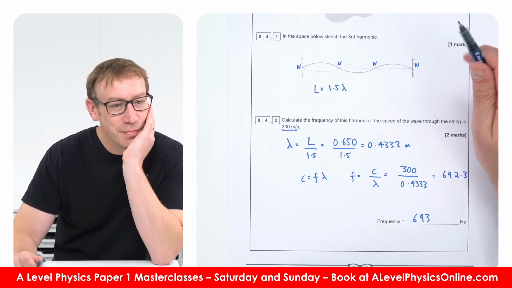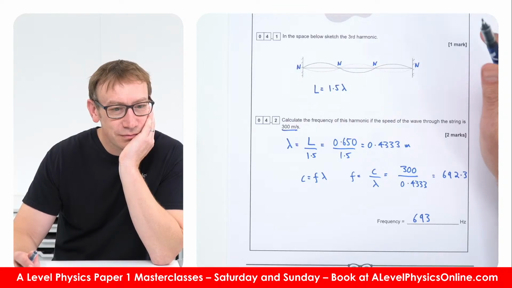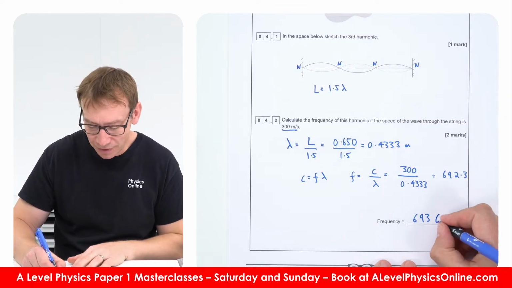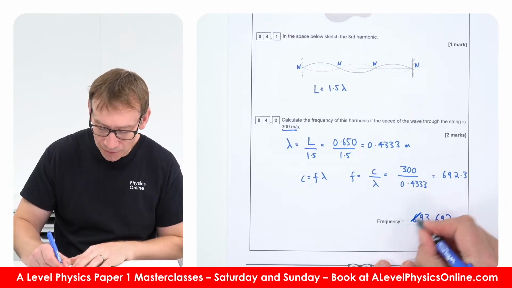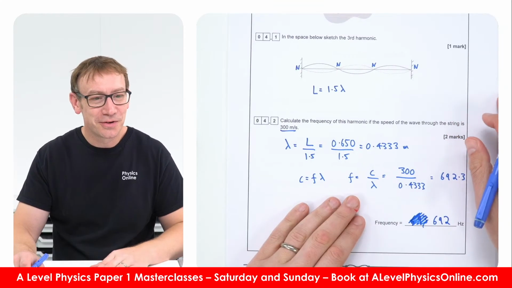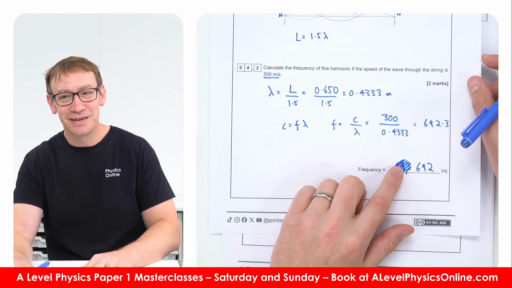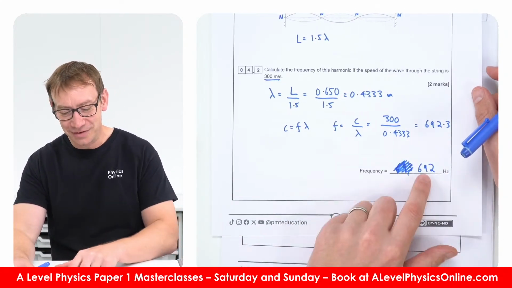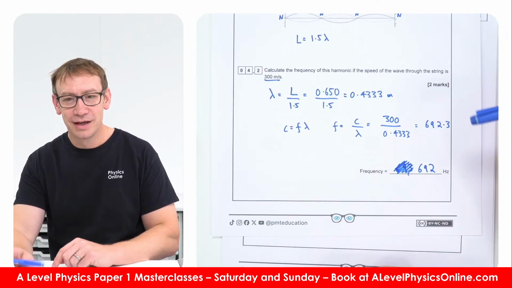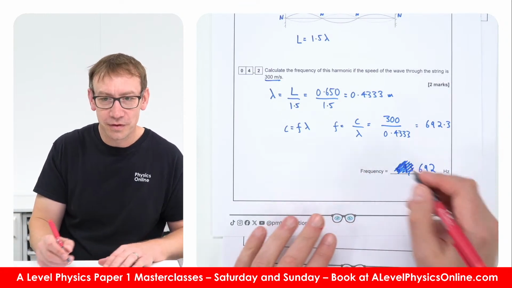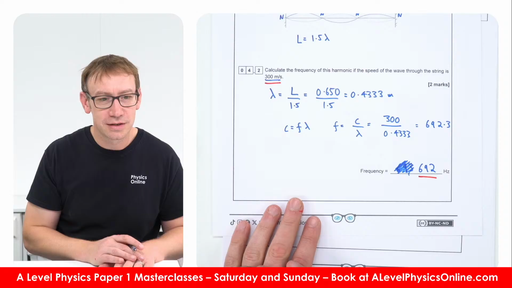Okay. So 692. My mistake. By the way, this is why it's quite good to be doing this with a live audience, because you see my silly mistakes. Yeah, so 692 would be the answer. And I'd expect an answer of three significant figures, because we've got three significant figures in the raw data.